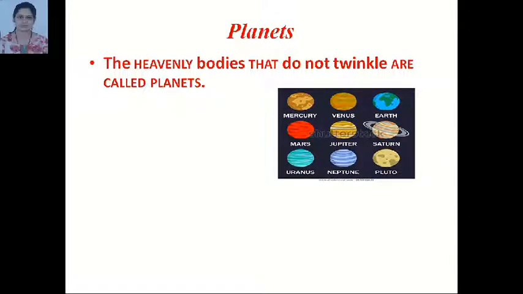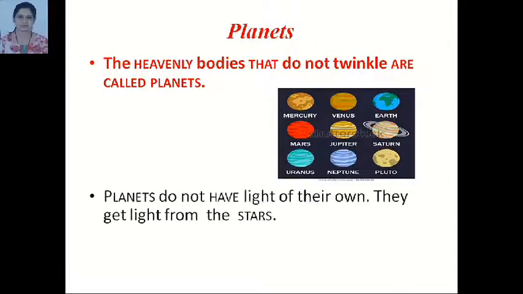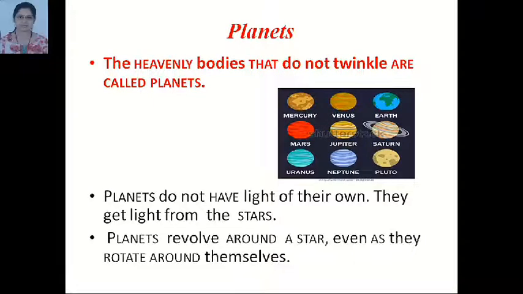Heavenly bodies that do not twinkle are called planets. Planets also do not have their own light. They get light from the sun. Planets revolve around a star. Means planets revolve around the sun, even as they rotate around themselves.